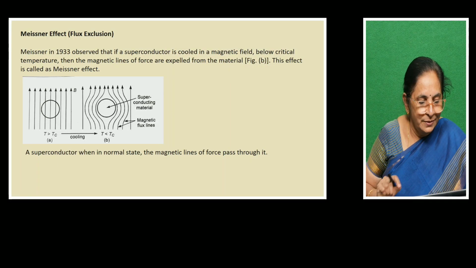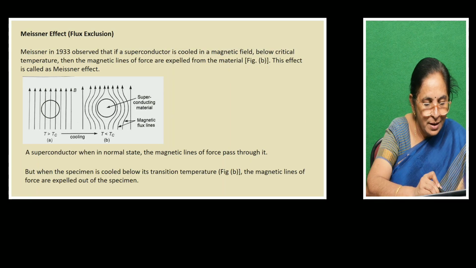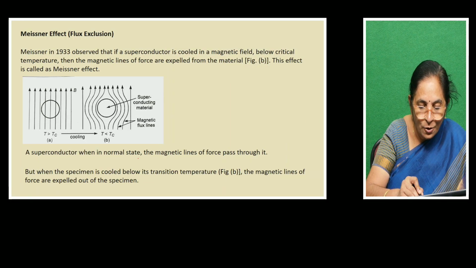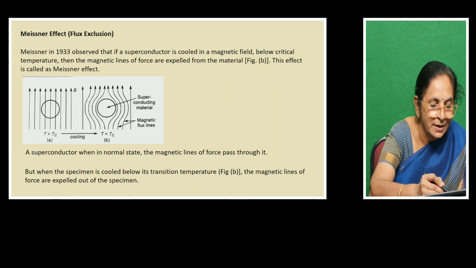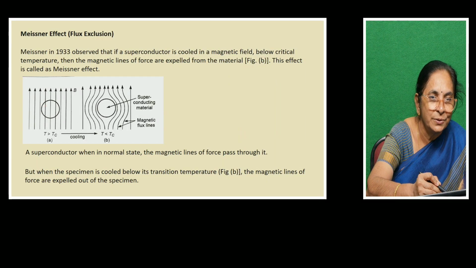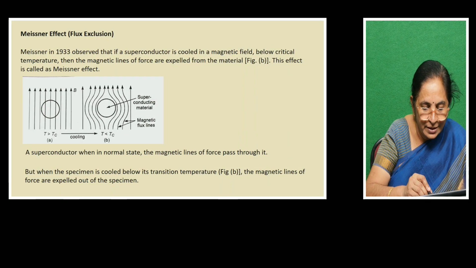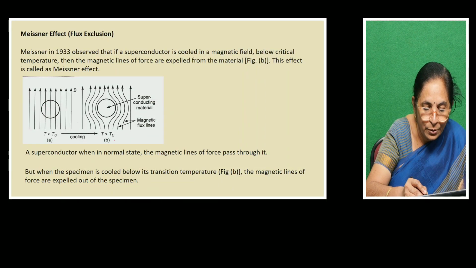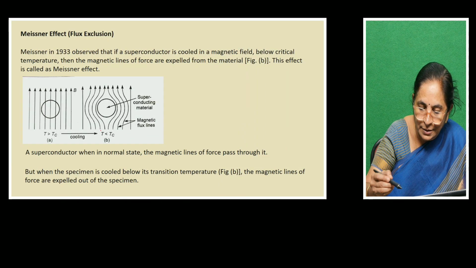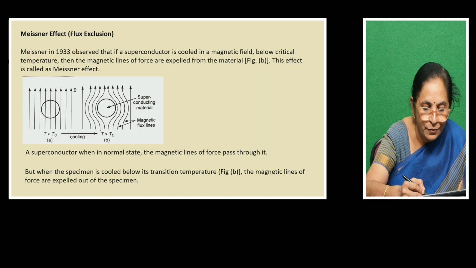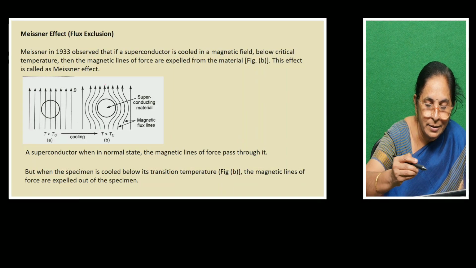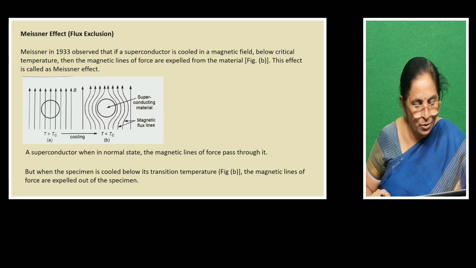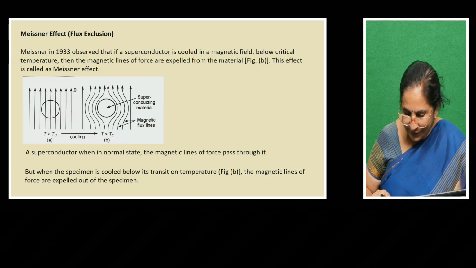Here I am giving some statements. When a superconductor is in the normal state, the magnetic lines of force pass through it. You can see in the first part of the picture, the magnetic lines of force pass through the specimen. But when the specimen is cooled below the critical temperature, the magnetic lines of force are expelled out of the specimen. No magnetic line can pass through it. This is what is called the Meissner effect.